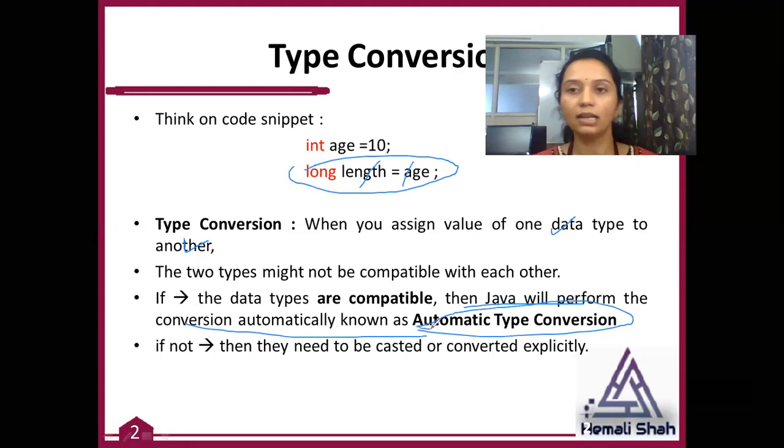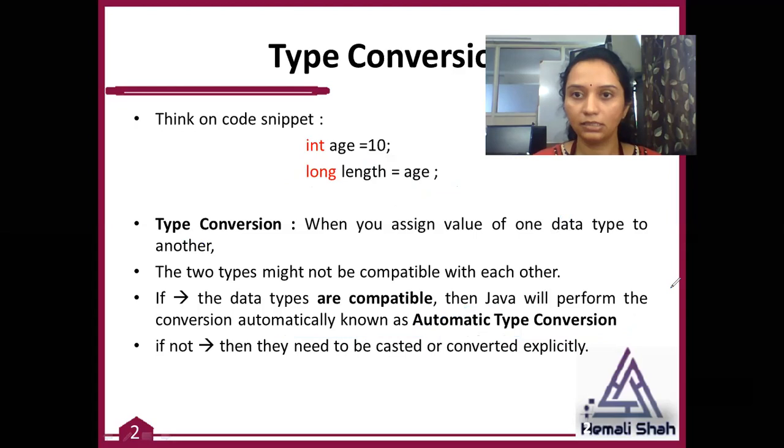It automatically converts your source data type into the destination data type. If they are not compatible, then you have to write some code, which is called explicit type conversion. Explicit type conversion has its own syntax, and the developer has to write it. Then and only then will Java convert your source data type into the destination data type.